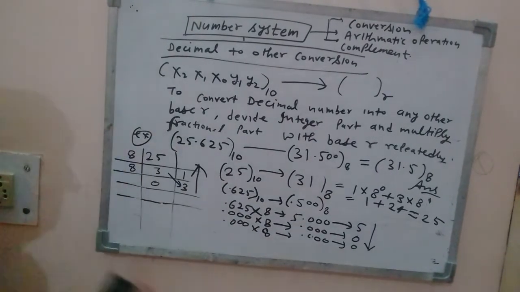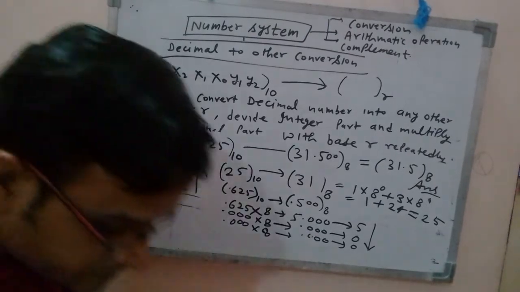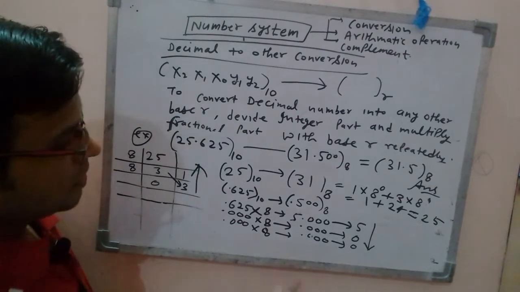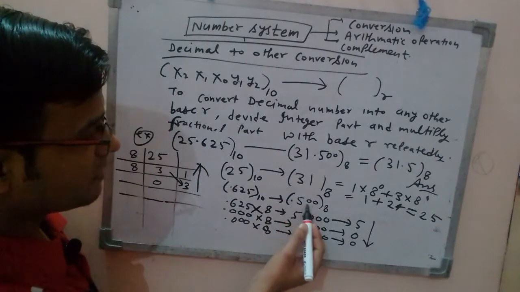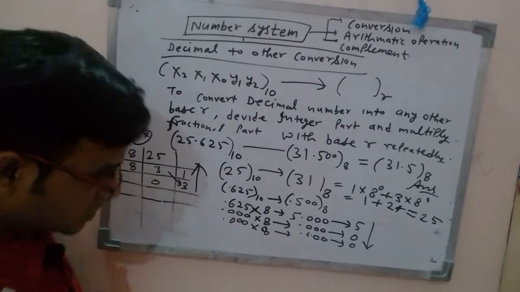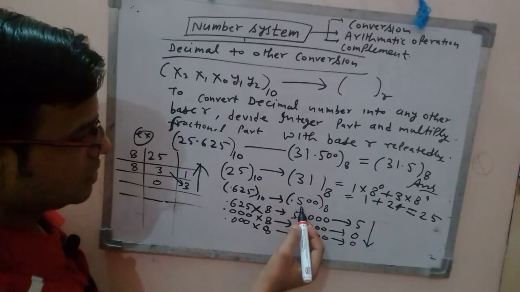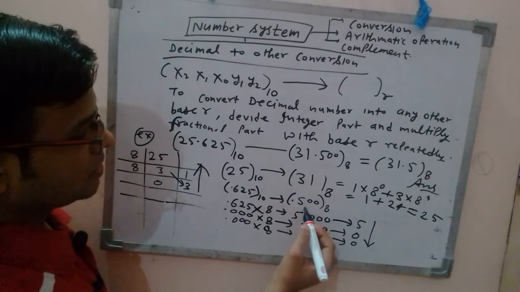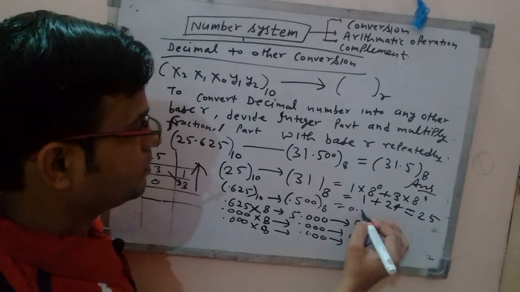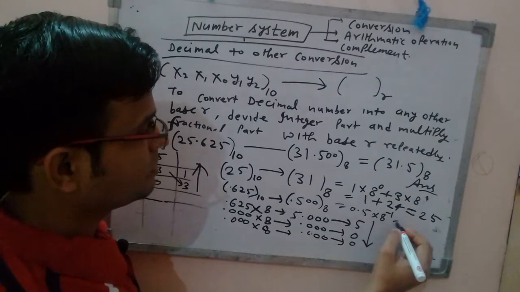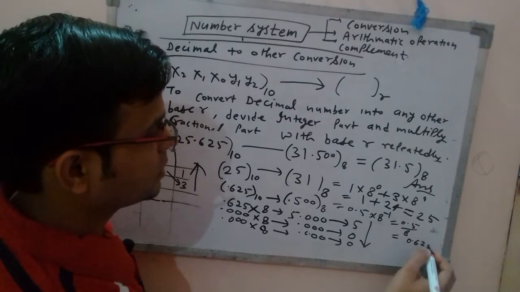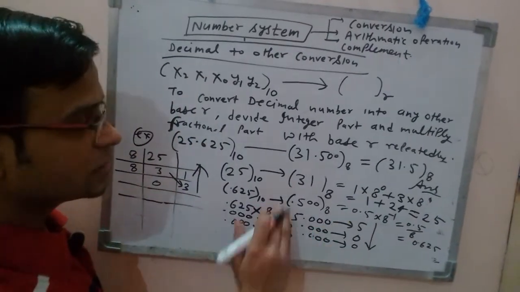Similarly, take another. Is that clear? Right? So you can again reconvert this 0.500 in octal into decimal. How to convert? Very easy. Simply you will write 0.5, that means 0.5 into 8 to the power minus 1. That means 0.5 by 8 if you will do, you will get 0.625, right? Suppose it also you can do.